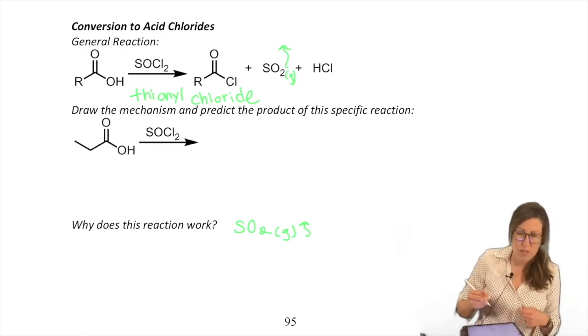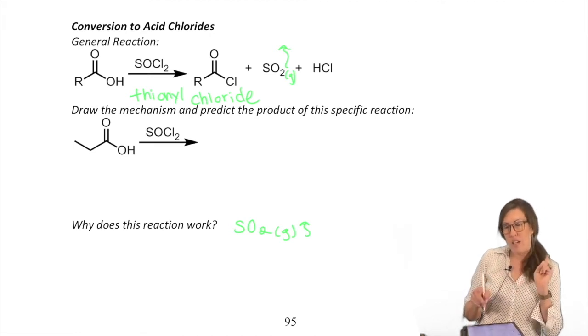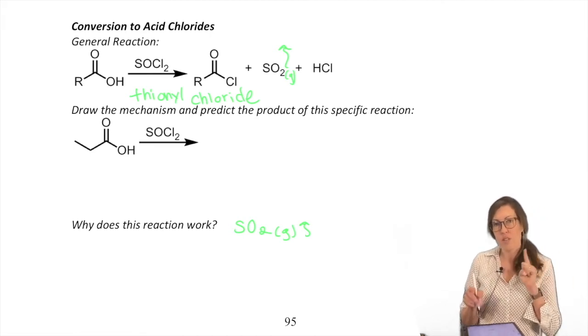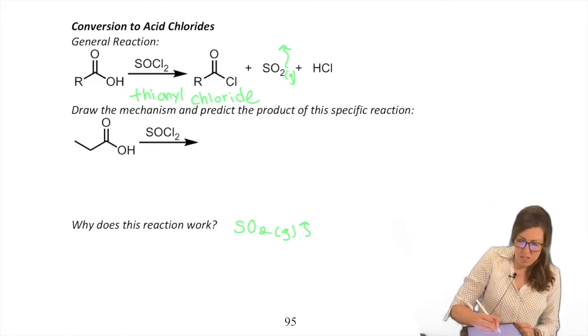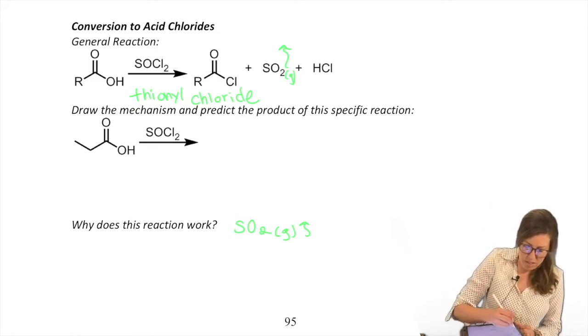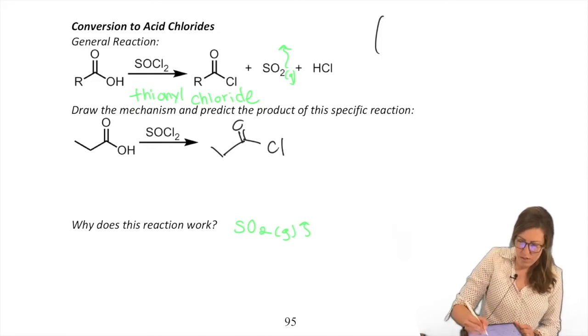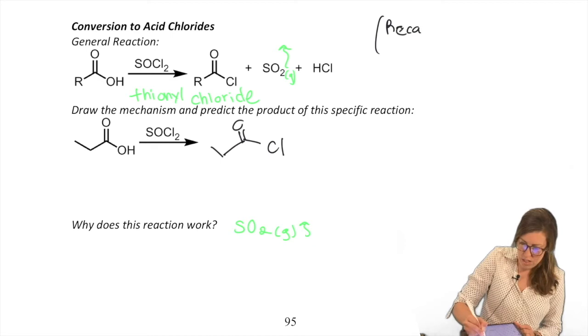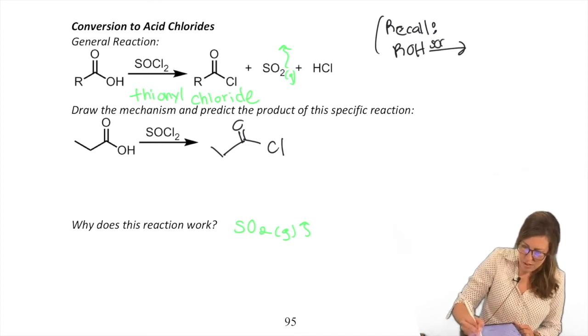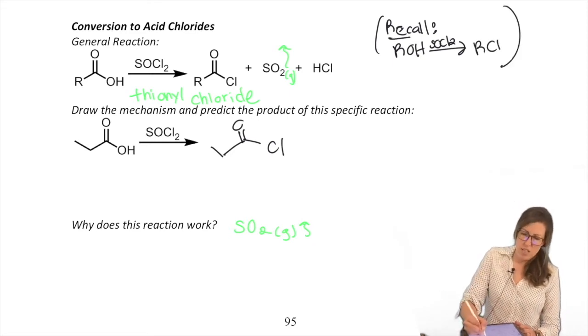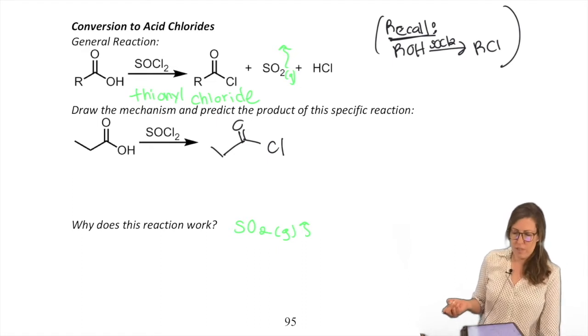So what's great about SOCl2, which is, by the way, another reagent we use for alcohols converting to chlorides. So it does something similar here. Turns the OH of the acid chloride into a chloride. So recall, ROH can become RCl. Make that longer arrow. Saying out loud: need SOCl2 over the arrow to become RCl. So that's an alcohol section topic.